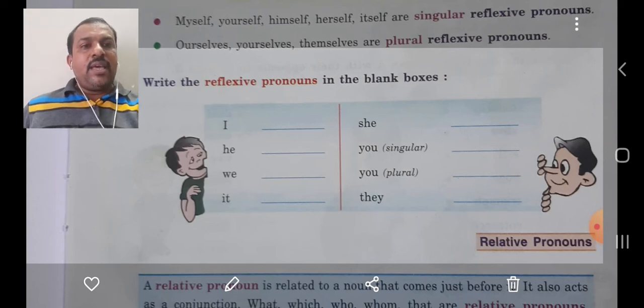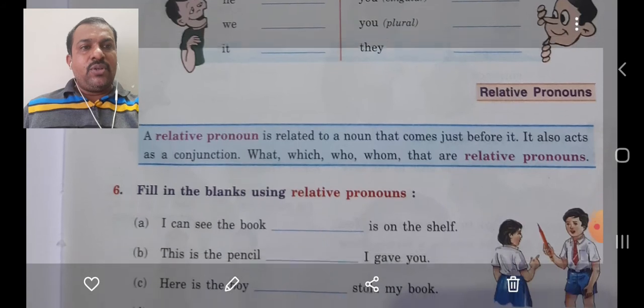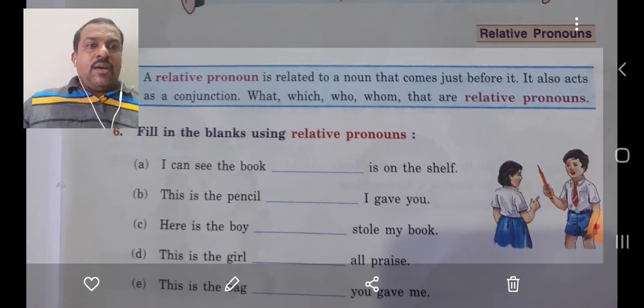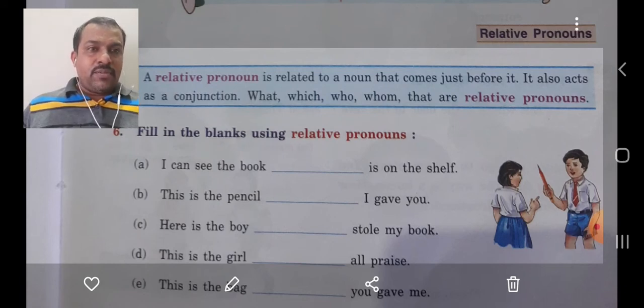Got it? I will give all the answers to you after this video. Okay, so you can write it down, right? Now, we have seen pronoun. In the pronoun, we have seen possessive, that is mine, hers, and all these things. Then reflexive pronoun, myself, ourselves, yourselves, okay, reflexive.